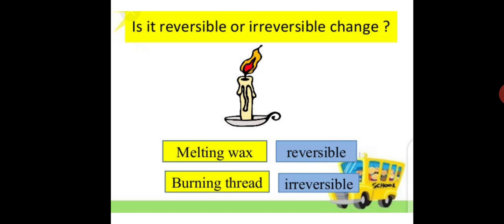Okay, so now let me ask you, what kind of change is the melting of ice? Yes, melting of ice is a reversible change. What about rusting of iron? Yes, very good. Rusting of iron is an irreversible change.